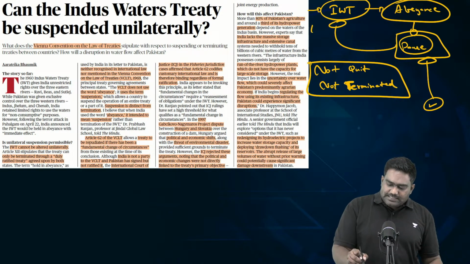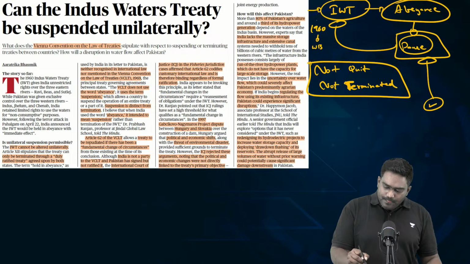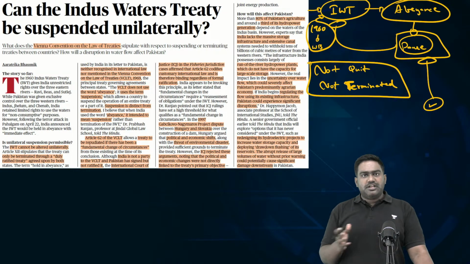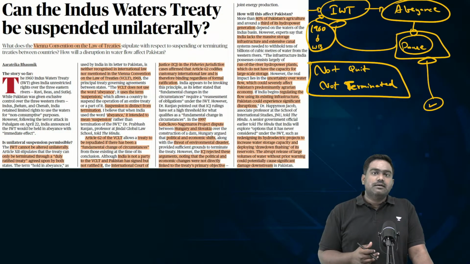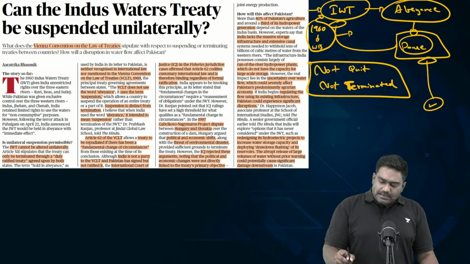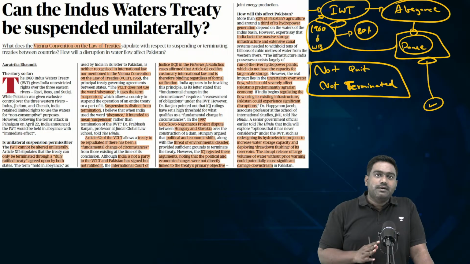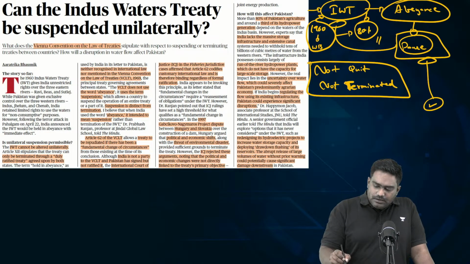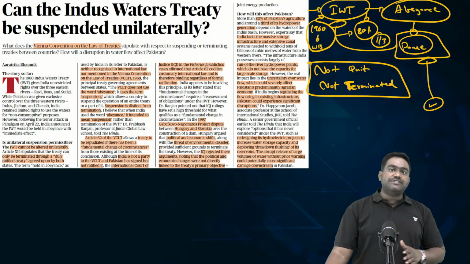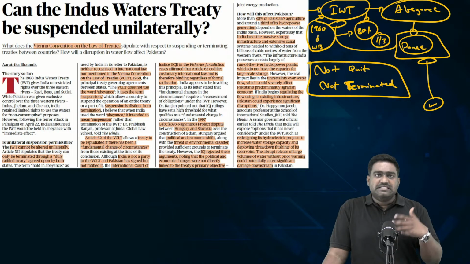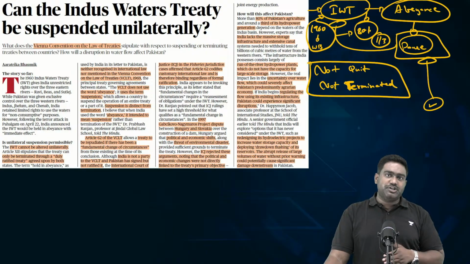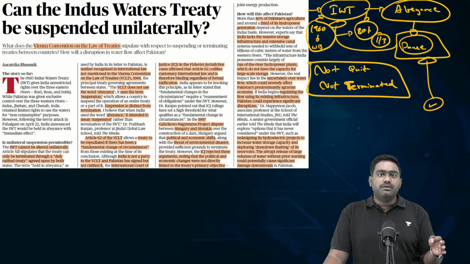This treaty, which was signed in 1960 with the mediation of the World Bank, was meant to ensure a fair sharing of the water resources between India and Pakistan. Pakistan is primarily an agrarian economy, and its agriculture has an 80% dependency on the waters of the Indus for irrigation. In fact, one-third of its hydropower generation is from the Indus basin. So you can understand how much dependency Pakistan has on the western rivers. Clearly, these are the lifelines for Pakistan.